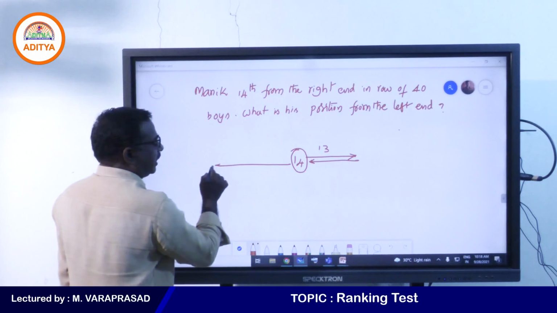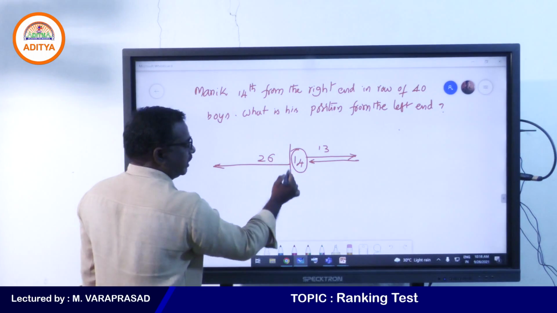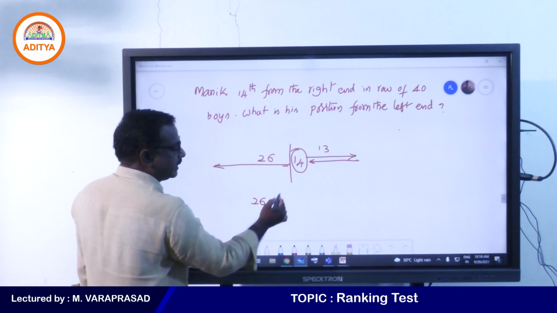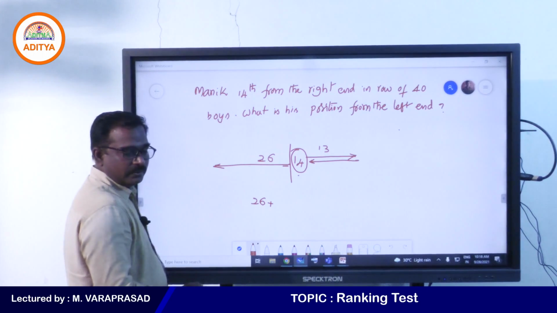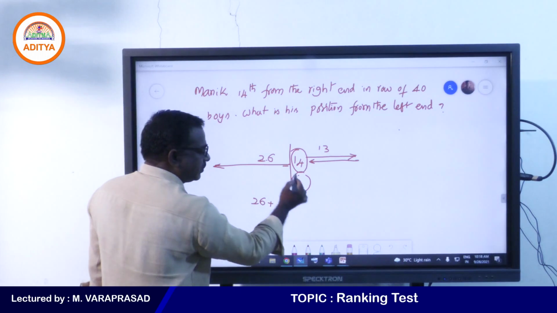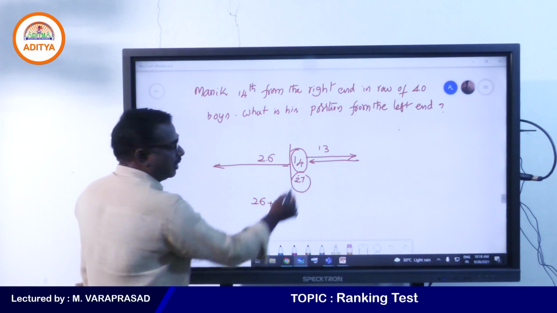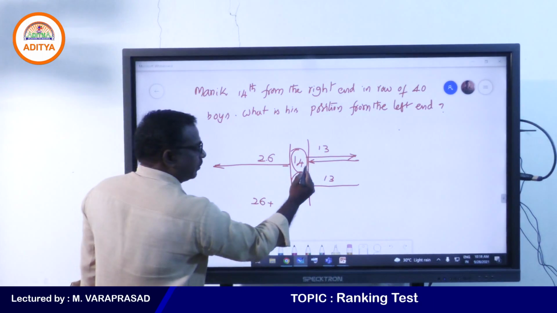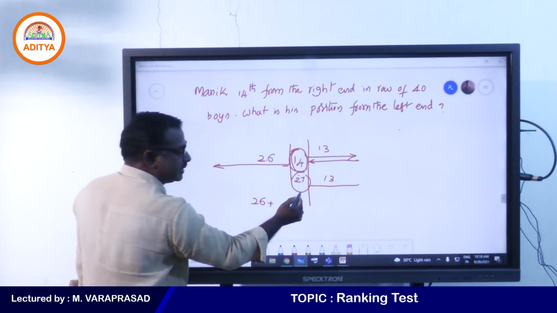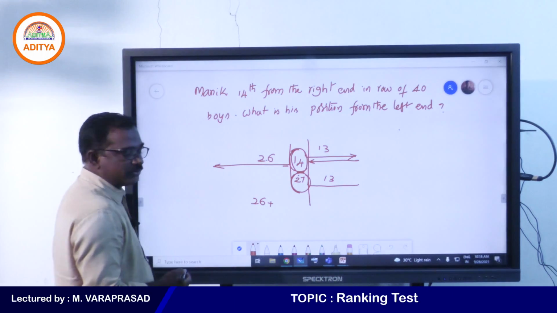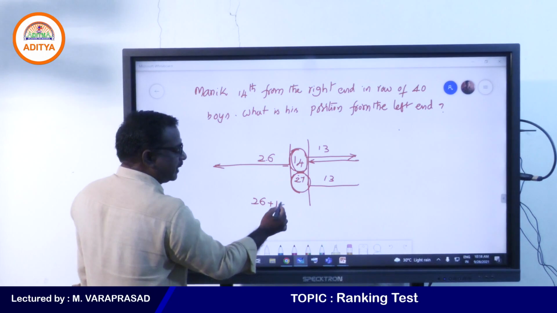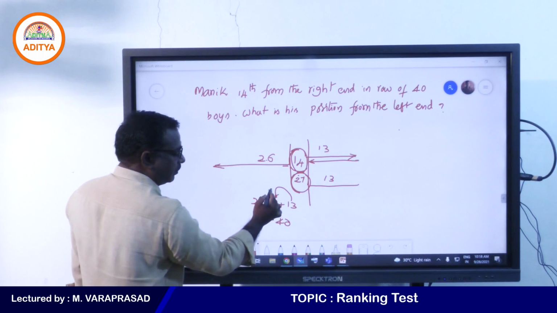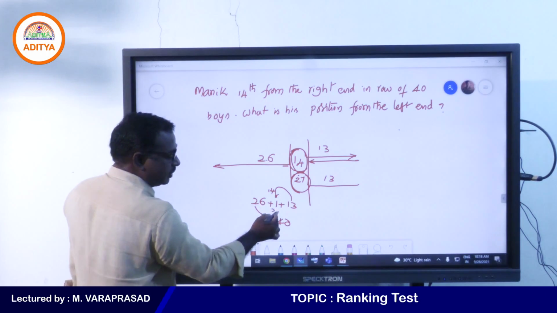After him, if you take 26 members, 26 plus this person, you need to get rank 27th here. So after that 13 members are there. From the right hand it is 14th place, from the left hand it is 27th place. So 26 plus 1 plus 13, totally 40. From this it is called 14th place, from this it is called 27th place.